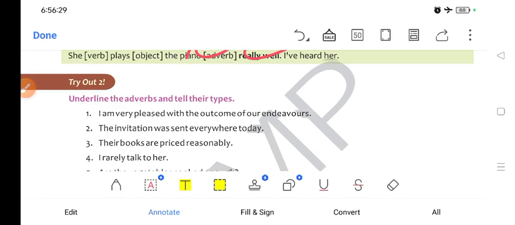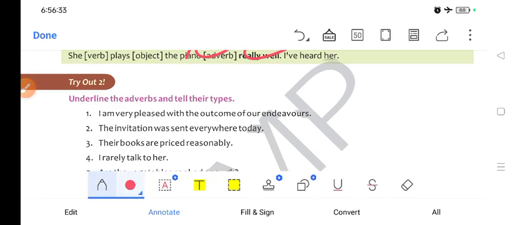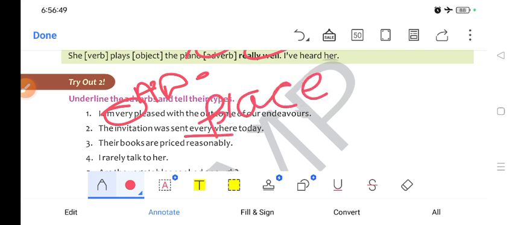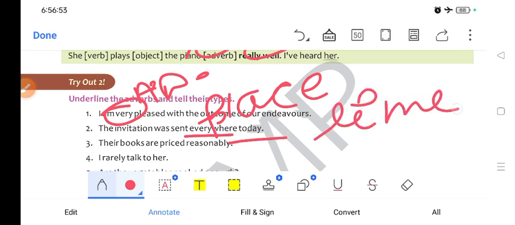Here, underline the adverb and tell their types. So I am very pleased. Very is an adverb of degree. I'm just writing here AD, adverb of degree. Now the invitation was sent everywhere. Everywhere is an adverb of place. I'm just writing here place so that you could identify. And today is time, adverb of time.